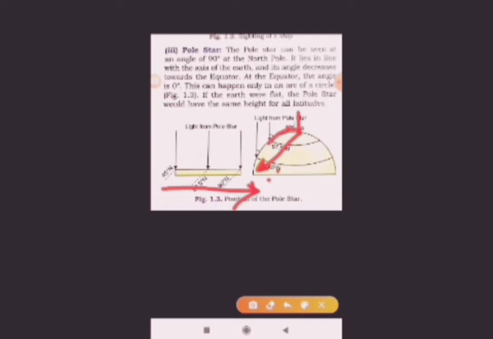We can take the example of the pole star also. Near the pole it is 67. When we go away from the pole, it decreases, now 45. So this is the proof that the earth is spherical in shape.